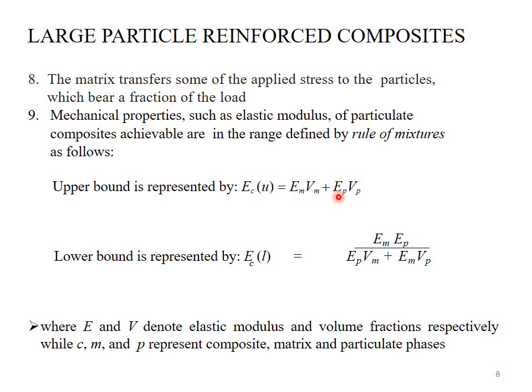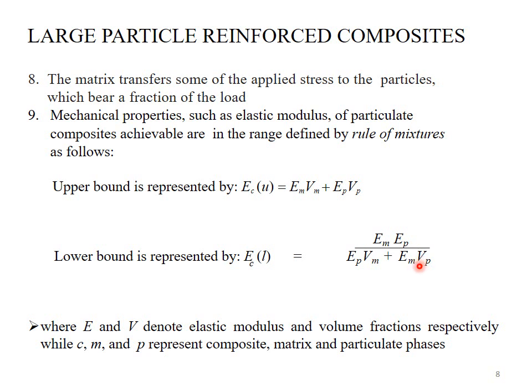E_C U. U stands for upper bound. Elastic modulus of composite material for the upper bound is equal to E_M V_M plus E_P V_P. It means the elastic modulus of composite material for the upper bound is equal to the sum of the product of elastic modulus of matrix phase and volume fraction of the matrix phase with the product of elastic modulus of particulate phase and volume fraction of the particulate phase.